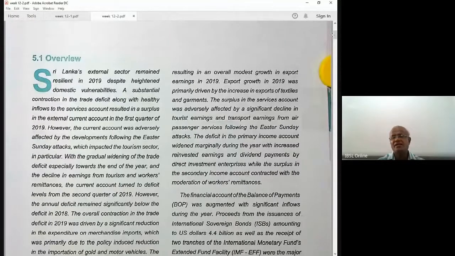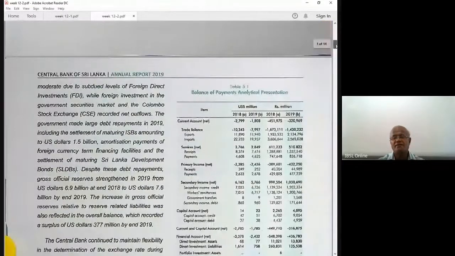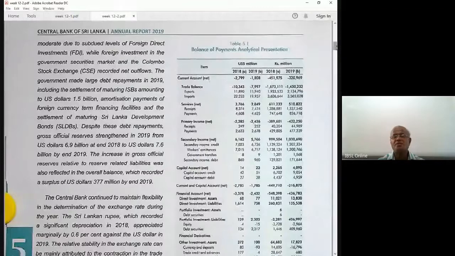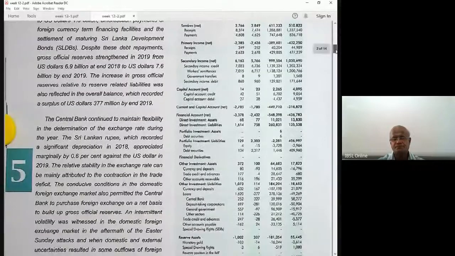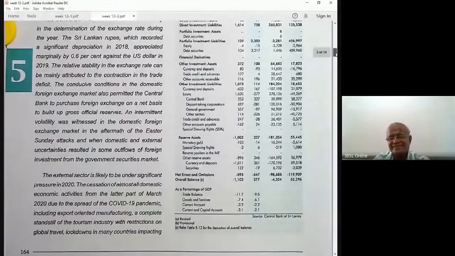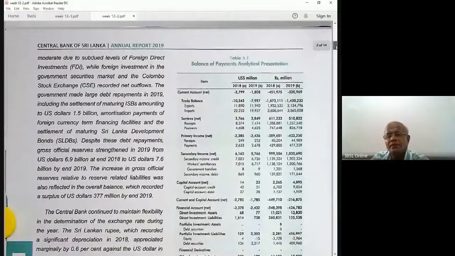But first, before we read this section, we'll go to table 1. From this you can get all the sub-accounts. At the end you have the balance of payment, the overall balance. You have the net position, in rupees million and US dollars million. Generally it is US dollars million. In every country, according to the system of transaction, the central bank should convert these dollars into rupees and show these in rupees also.